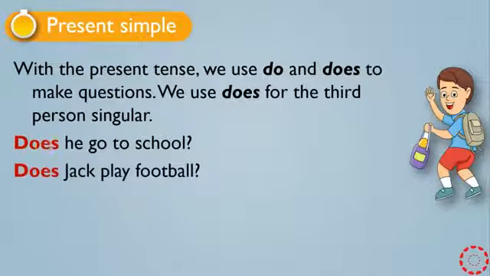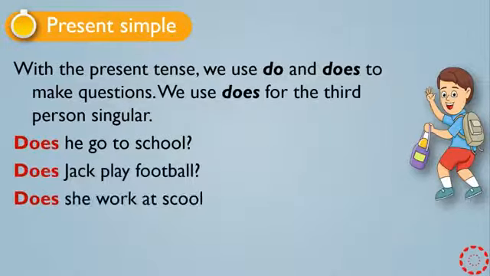Does Jake play football? Does she work at school? I forgot to write the question mark here. We use does with the third person singular: he, she, it.